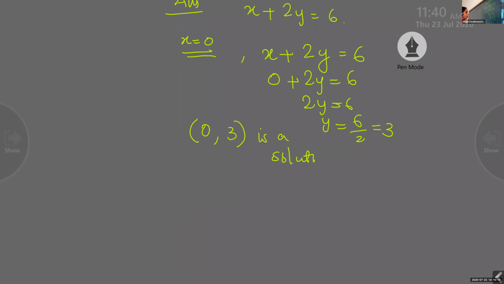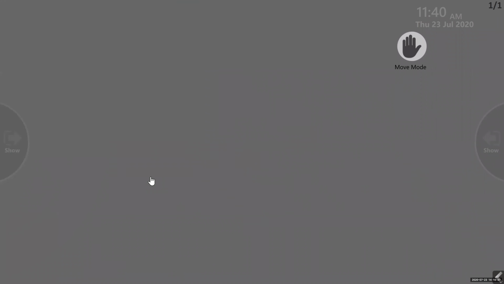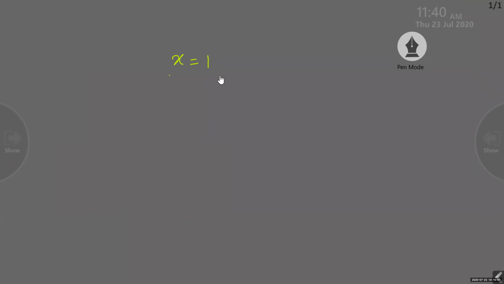Did you understand how to do it? Give one value for x, and when you give that value, you will get a different value for y. So this is one solution. For the next one, you can give another value. Give x equal to 1 and try to find out the solution. What will be the value of y?